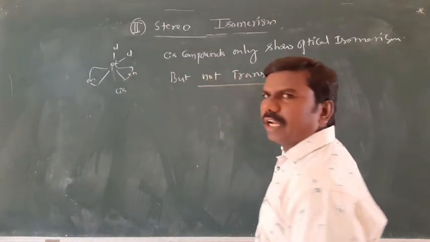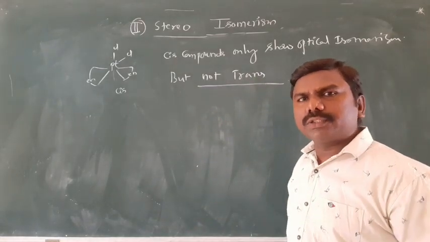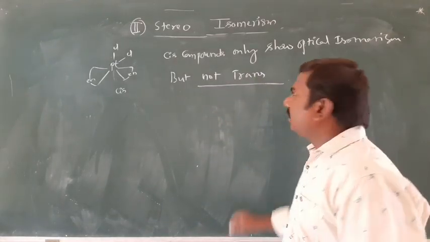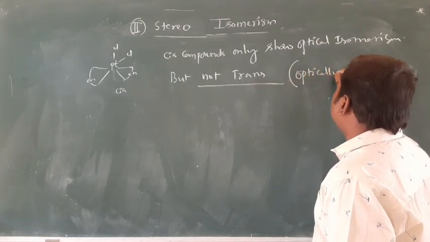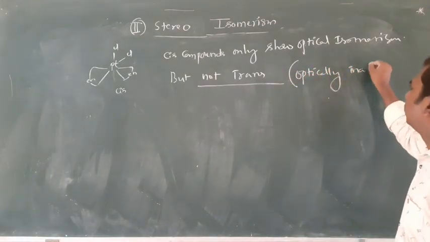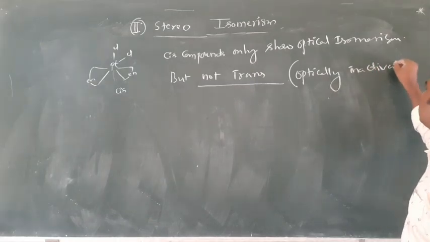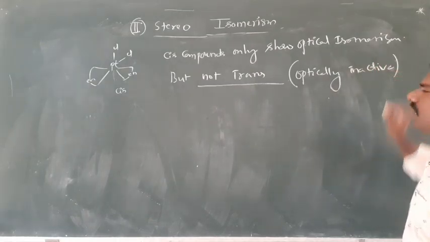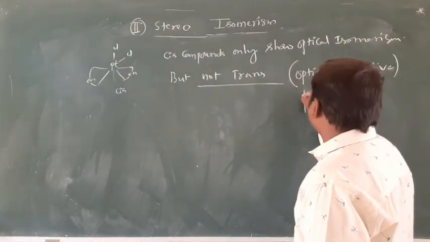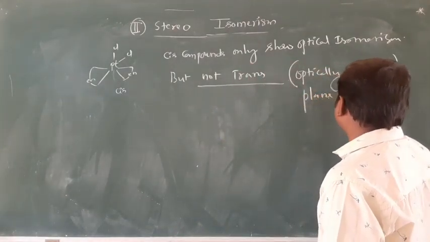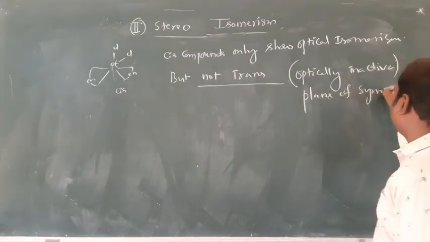Very, very important. Which of the following shows optical isomerism? The reason is trans compounds are optically inactive. There is no rotation of plane polarized light because of a plane of symmetry.